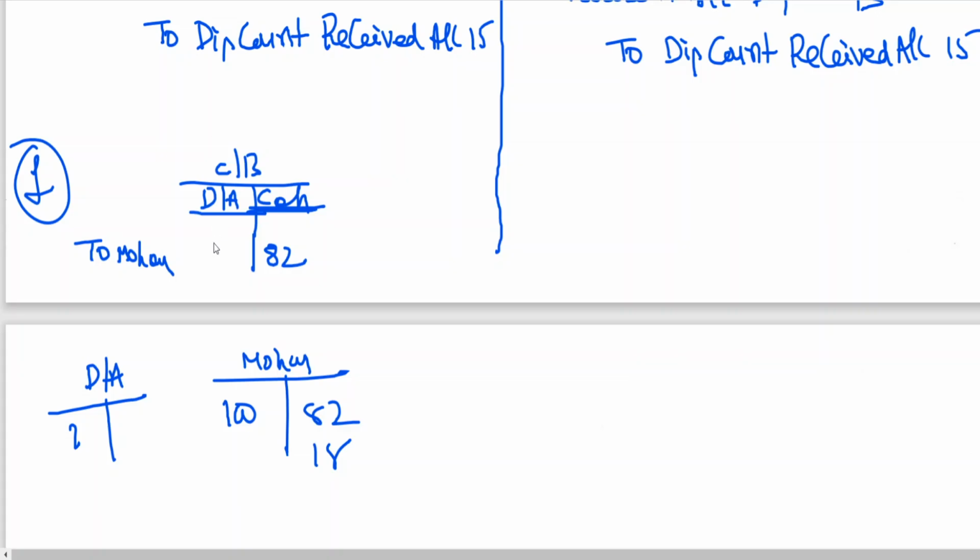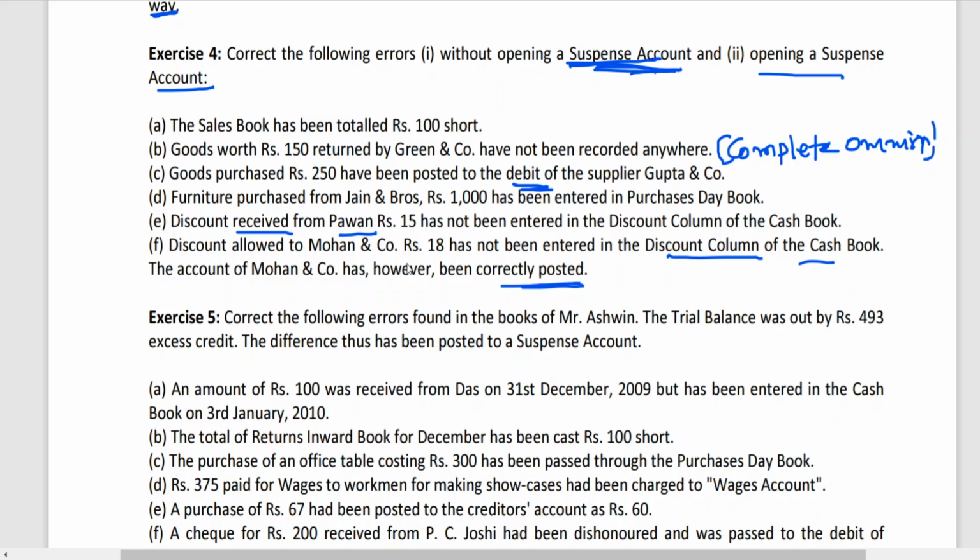The total of the discount allowed column will be debited to the discount allowed account. Since there is no posting in the discount allowed account, it has not been debited, but however it has been entered in the customer account. Discount allowed to Mohan not entered in discount column. The account of Mohan and company has however been correctly posted. That means Mohan account has been credited with 18, but discount allowed account has not been opened.